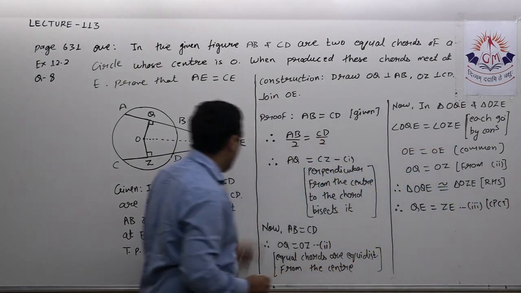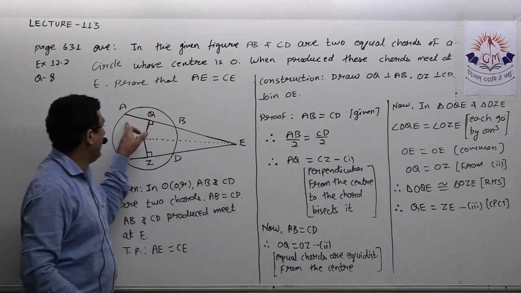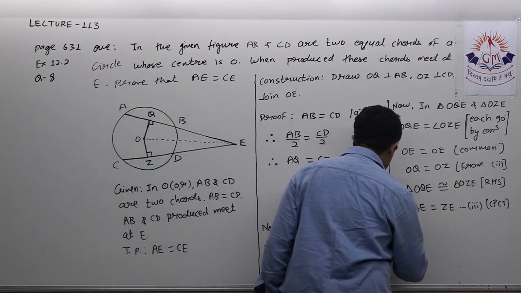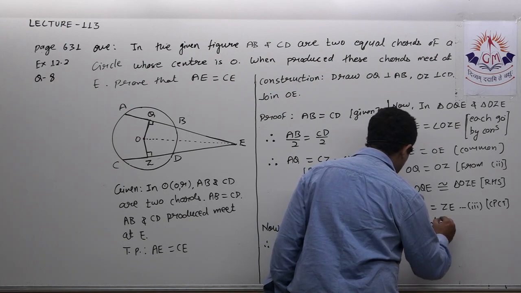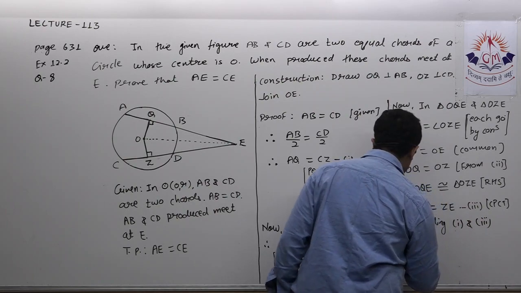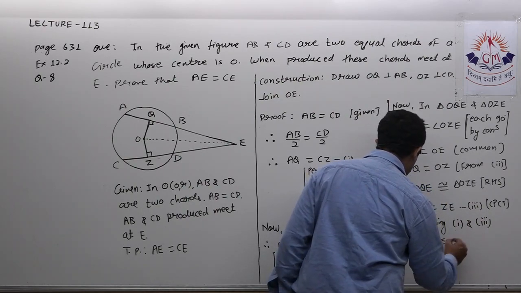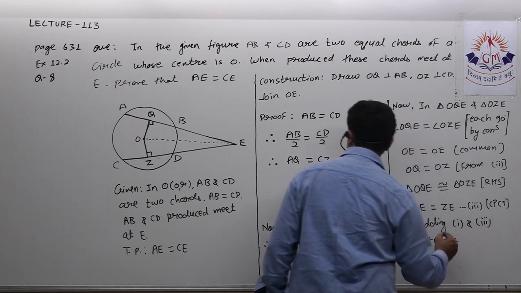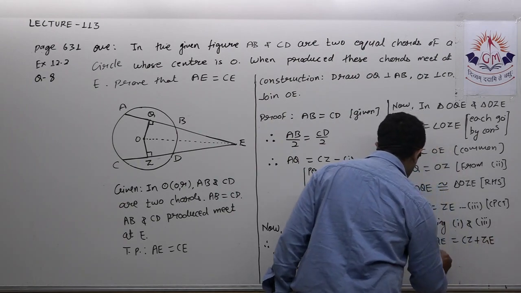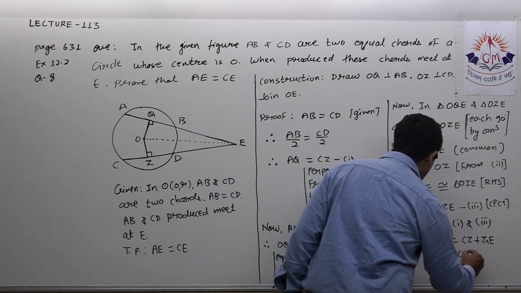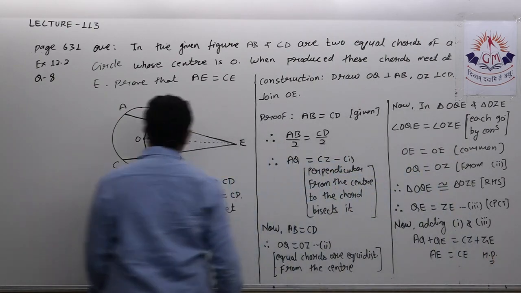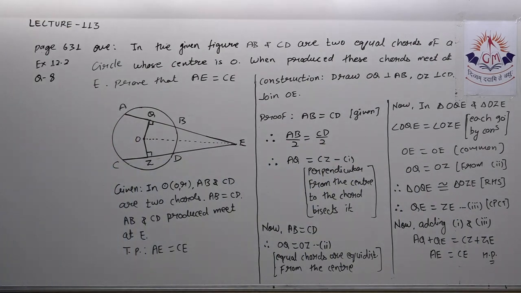Now if I add AQ and QE, I will get AE. Now adding first and third, not the second, first and third. AQ plus QE is equal to CZ plus ZE. Now AQ plus QE is AE, and this is equal to CE. Hence proved. Please note it down. Then we will see the next question.